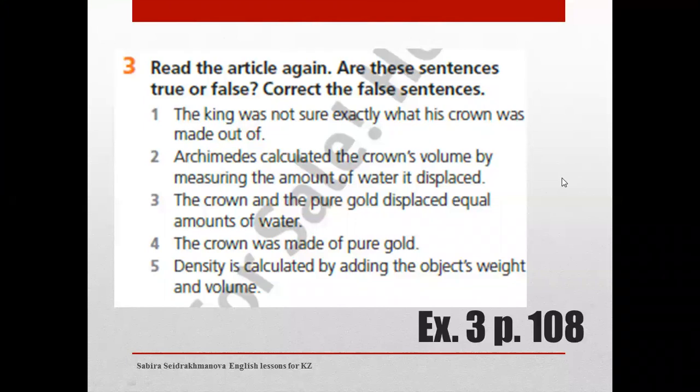So, exercise number 3. Read the article again. Are these sentences true or false? Correct the false sentences.